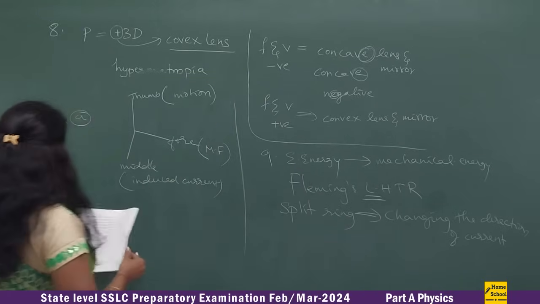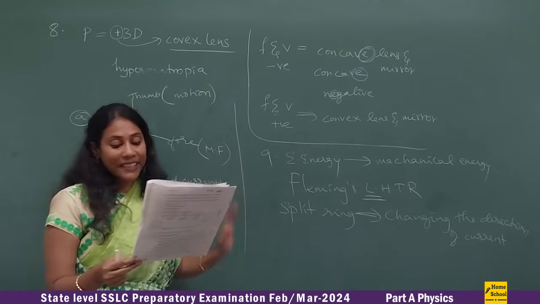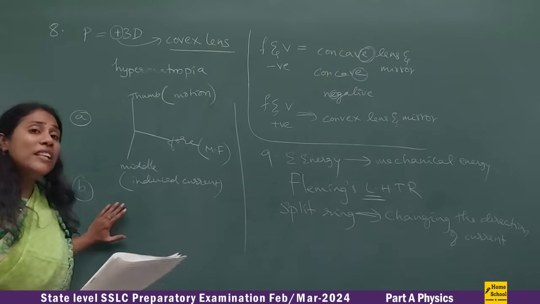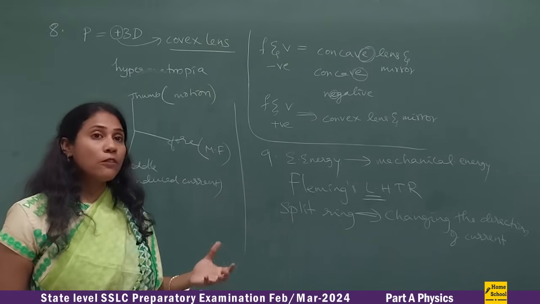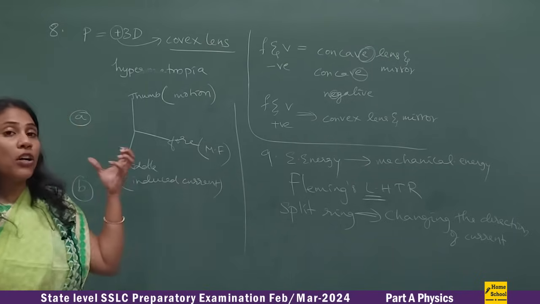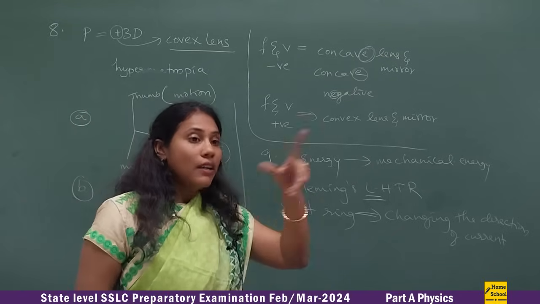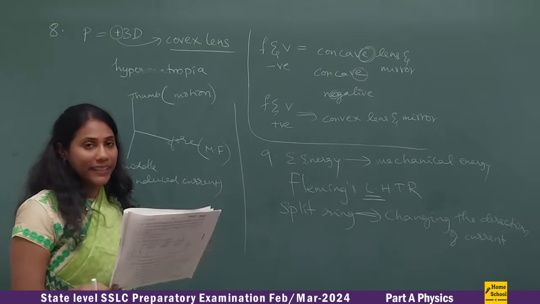And the B question, a pretty simple question. They are asking, mention any two properties of magnetic field lines. Any two properties you can write. Field lines emerge from the north pole and merge in the south pole. Field lines are stronger at the poles, or field lines always move in circular loops. They never intersect. Any two points you can write.